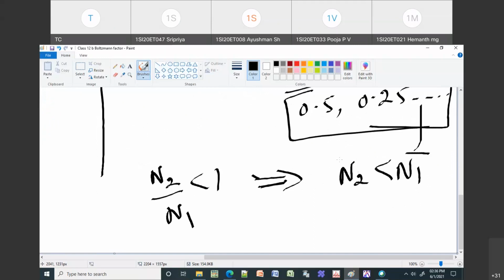Okay. So what is the meaning of this? What are N1 and N2? N1 is the population of the first energy level, which is your lower energy level, and N2 is the population of the higher energy level.